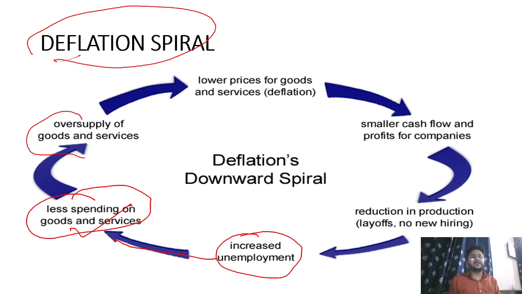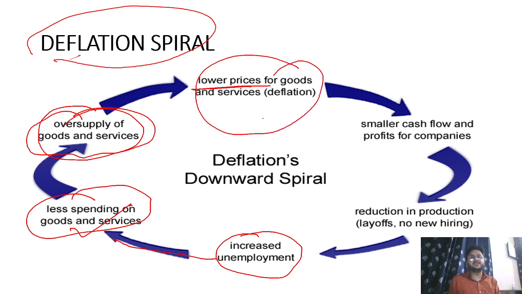If they spend less, then what happens? In the market, the supply becomes oversupply. There is no demand, only supply is there. It is called oversupply of goods and services. If there is oversupply of goods and services, what happens? The demand reduces. The demand is not there. The price reduces. The price of goods and services reduces, which is called deflation. And if the price of goods and services decreases, what happens? Small cash flow and profit for the company. Profits are not there for the companies.